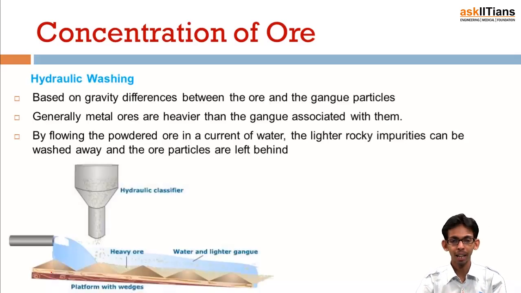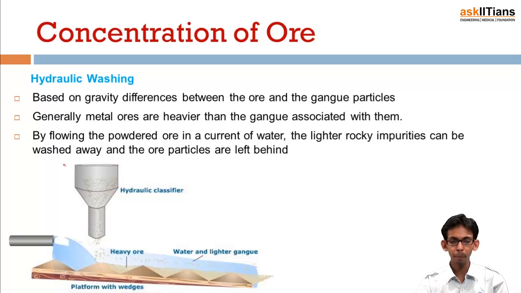In this, as the name suggests, we simply wash the powdered ore with water. Ore particles are heavier, so they settle down at the bottom, and the gangue particles, gangue meaning rocky impurity like clay, etc., are lighter in weight, so they flow with the water current, while the heavy metal particles settle down. In this way we separate the gangue particles and metal particles.